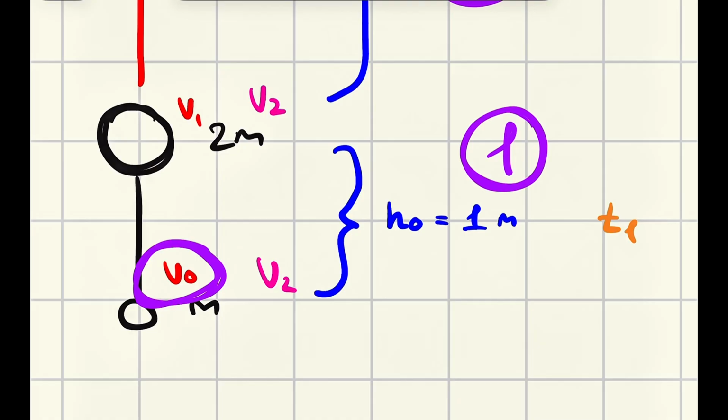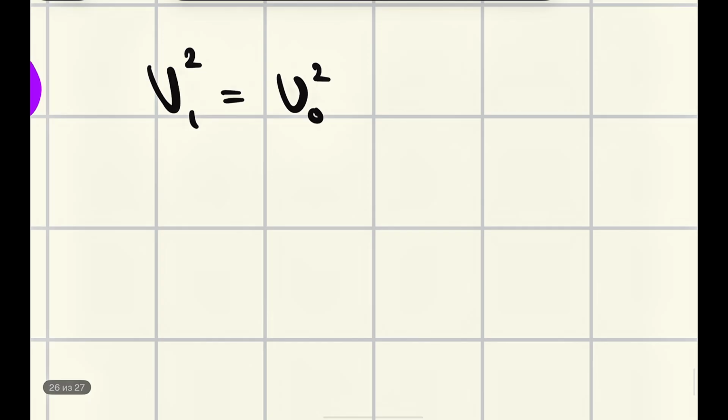Okay, I think that it's pretty much enough, because we have this formula, right? If you remember, v final squared, which is our v1 squared, equals v initial squared, which is our v0 squared, plus 2a delta x, right? But in our situation, acceleration acts as gravity, and we know that gravity pulls us downward, that's why it will not be plus, it will be minus, and delta x will be our h0, yeah?